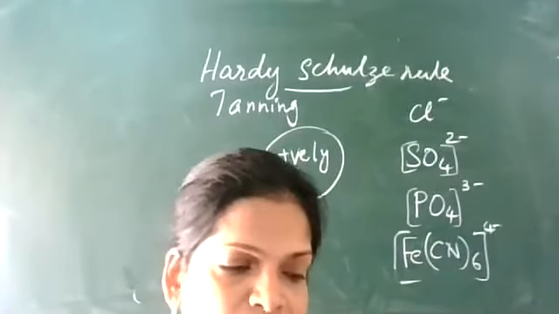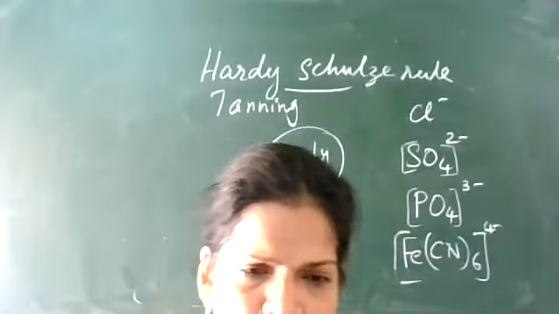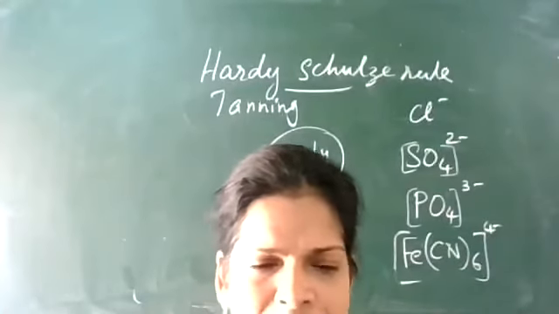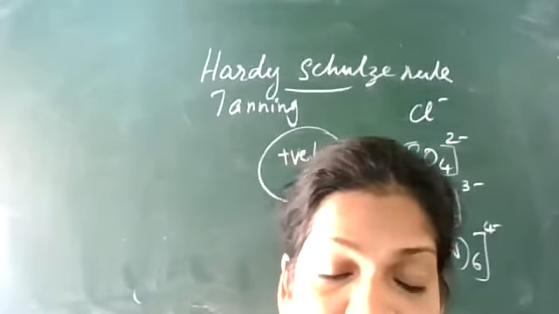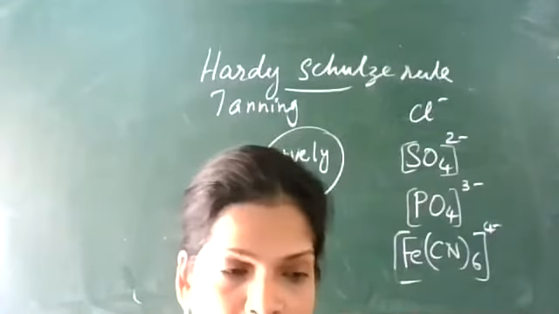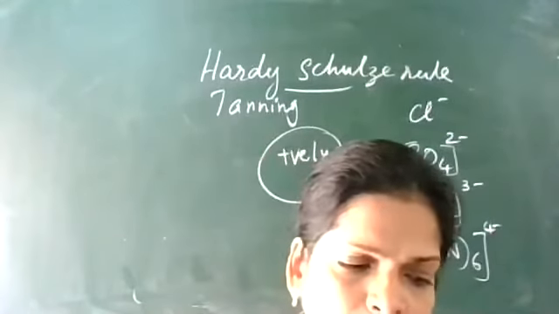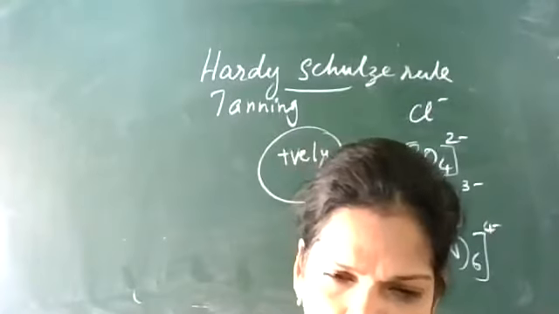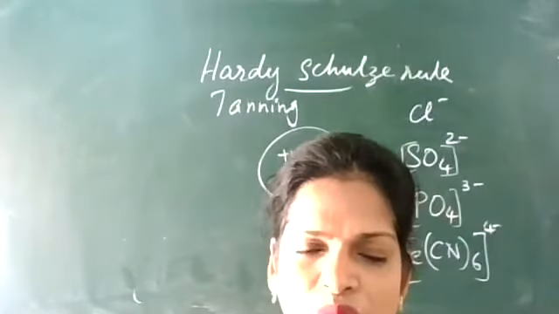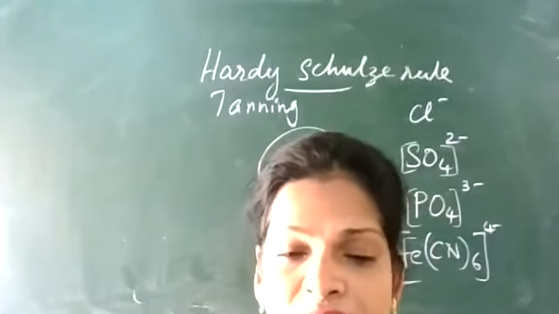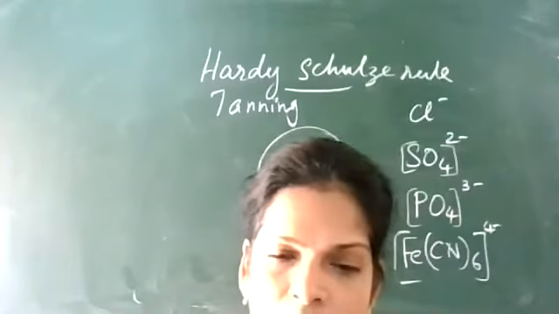Then another application is in the rubber industry. Rubber milk is called latex. Latex is a negatively charged colloid. Rubber is obtained by the coagulation of latex. When this rubber milk coagulates, you will get a thick white solid that is pressed to get rubber sheets.